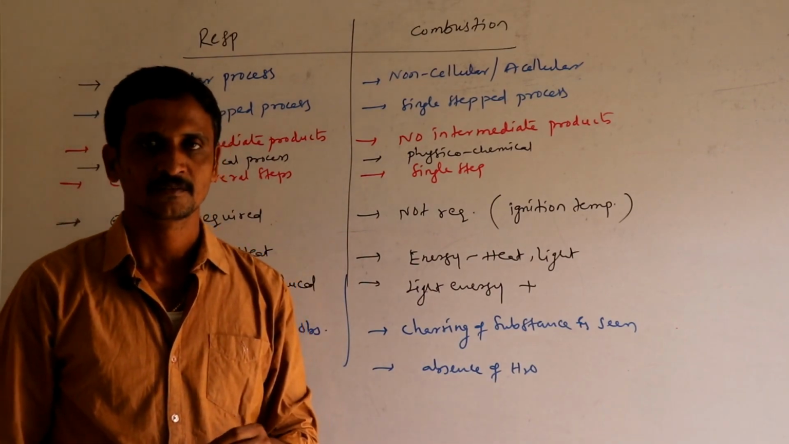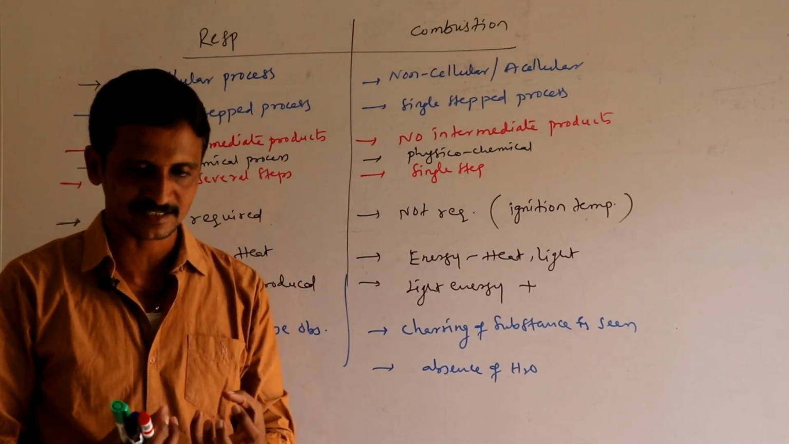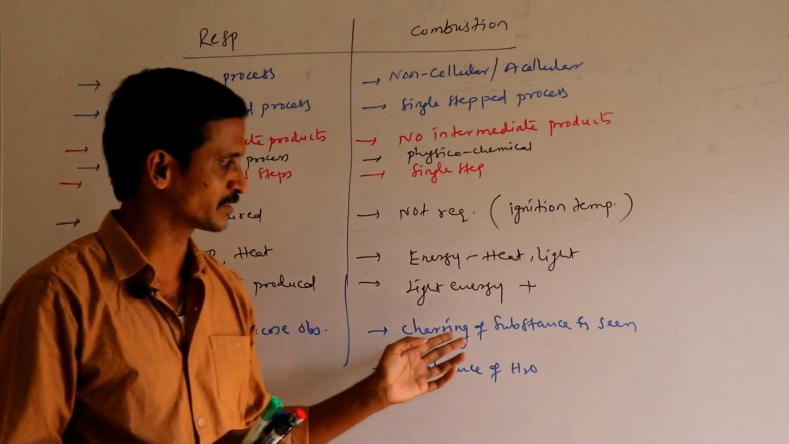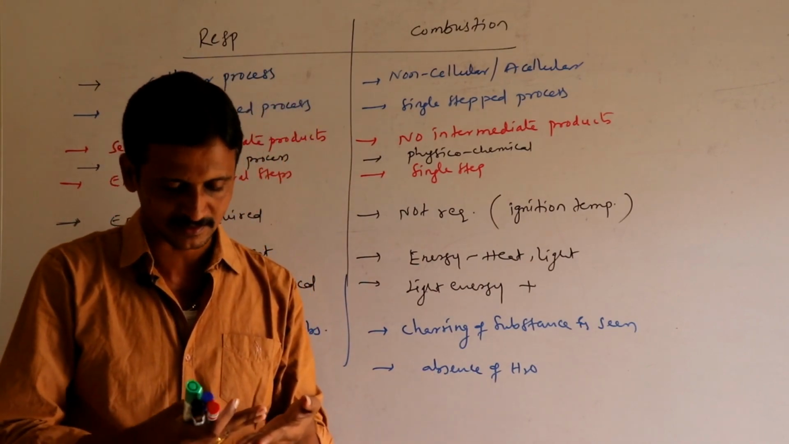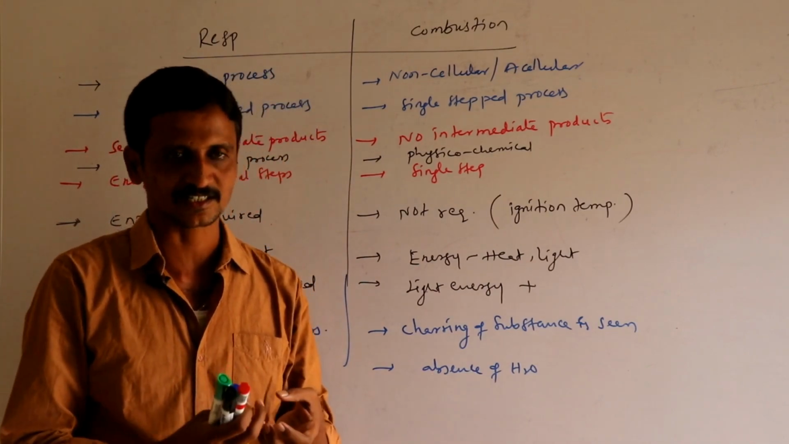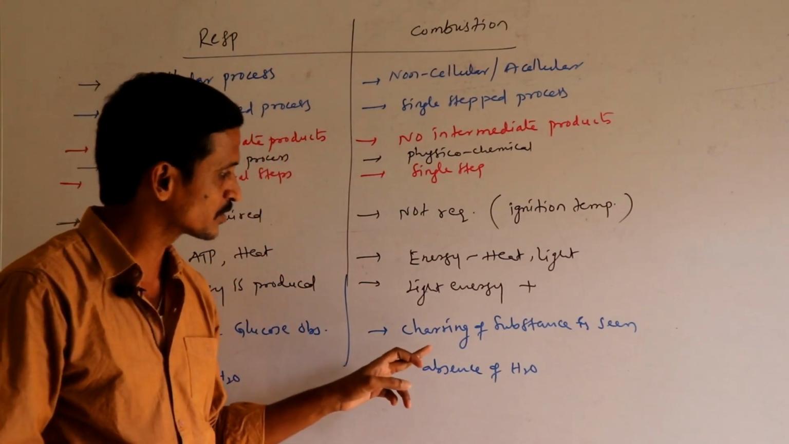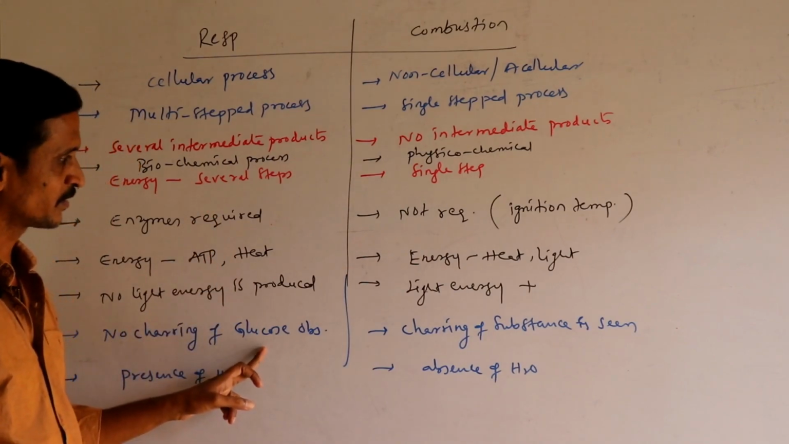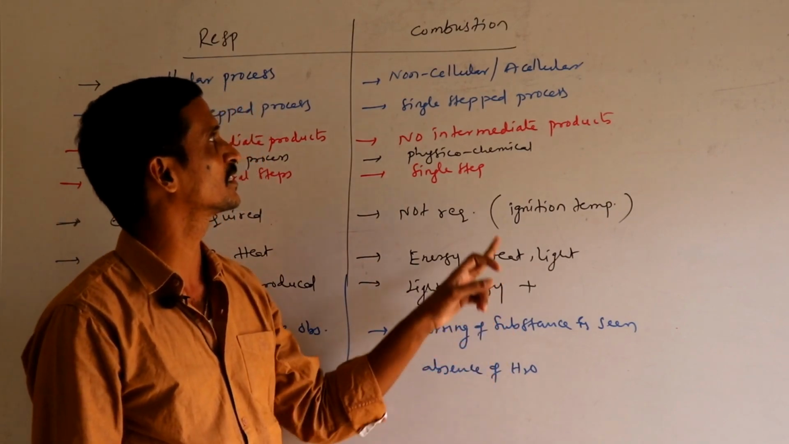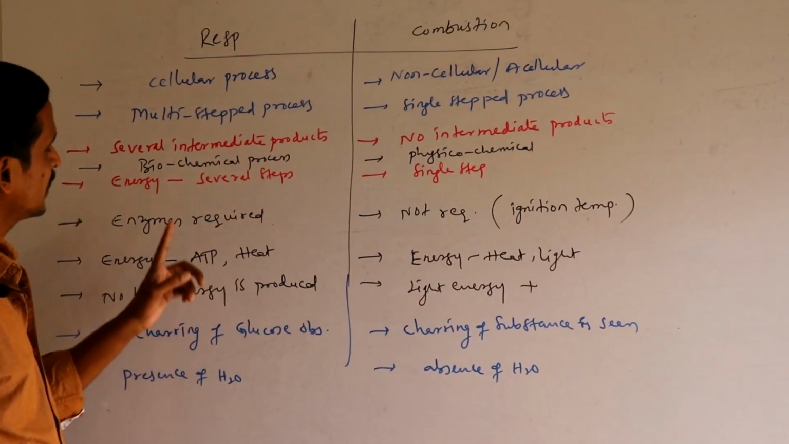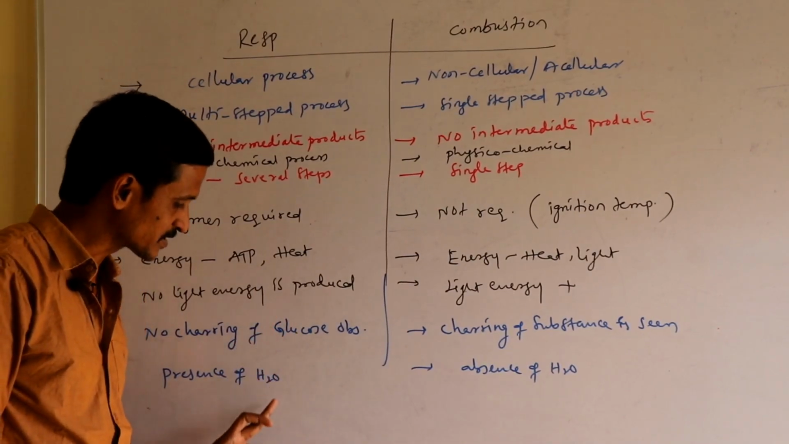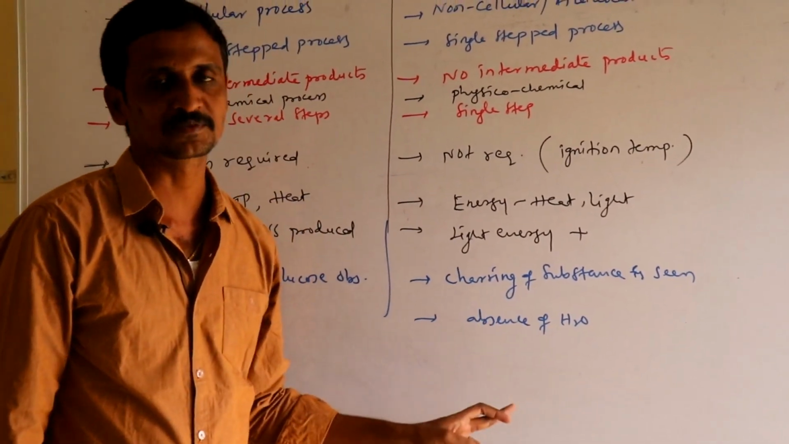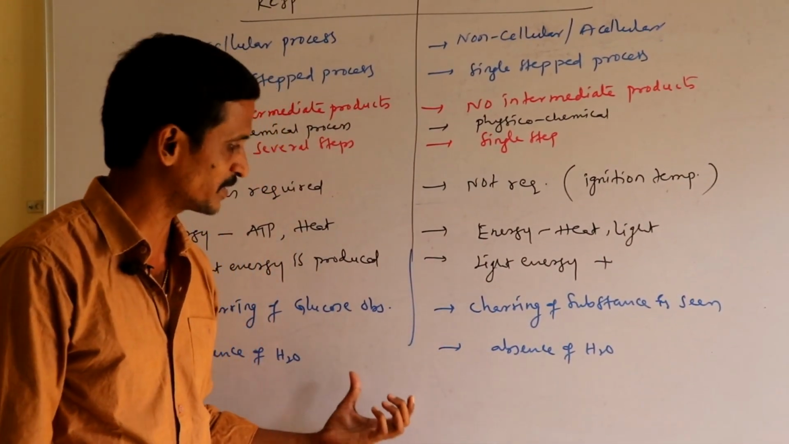Charring is nothing but this: whenever we burn something, it gets blackened first and then it starts catching fire. For example, when you burn a paper, you see the paper starts becoming black, and then it catches fire and continues to burn. So there is no charring of the substance in respiration when glucose is burned, but charring is seen clearly during combustion. And respiration definitely occurs in the presence of water, whereas combustion is seen in the absence of water. So these are the fundamental differences.